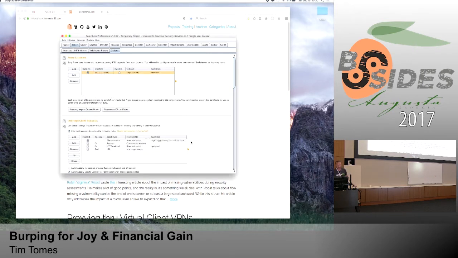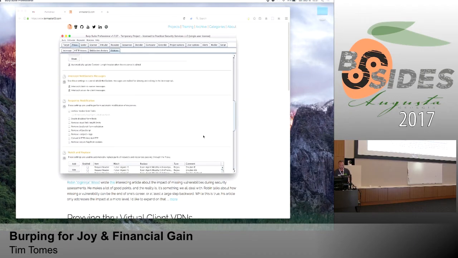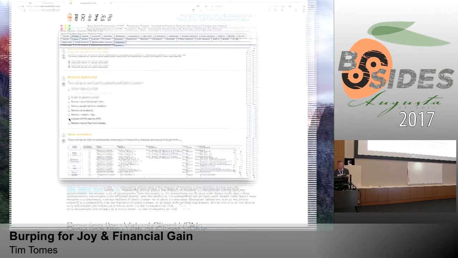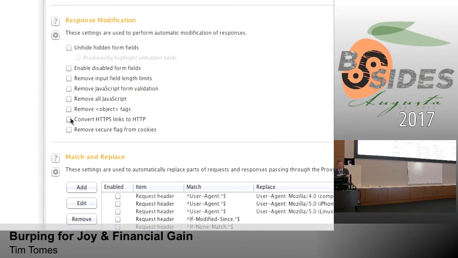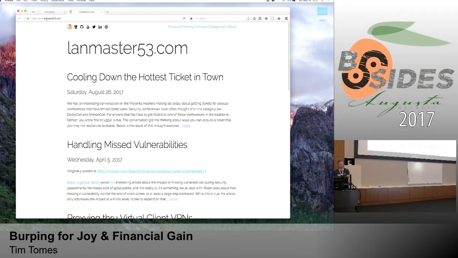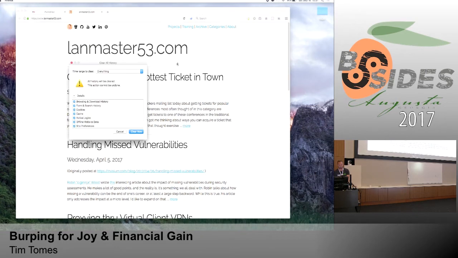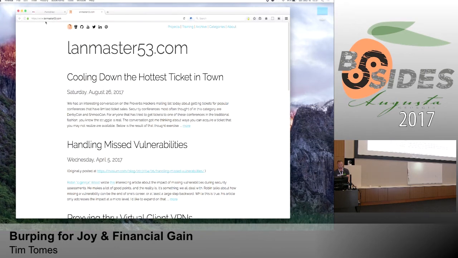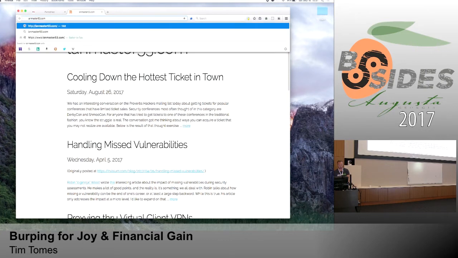Once we do that, we've got Burp behaving the way we want it to, but we're going to get all these responses with references to HTTPS, with secure flags on cookies, and so on and so forth. So if we scroll down, we have this ability to convert HTTPS to HTTP and remove secure flags from cookies. Now, if we go back and do this same exercise, let me clear the history to get rid of any 301 redirects. We hit enter.